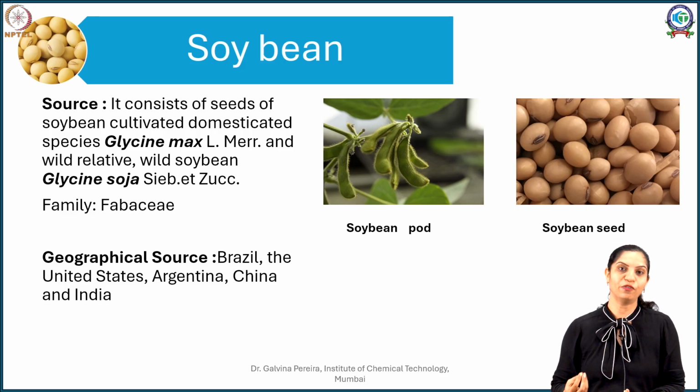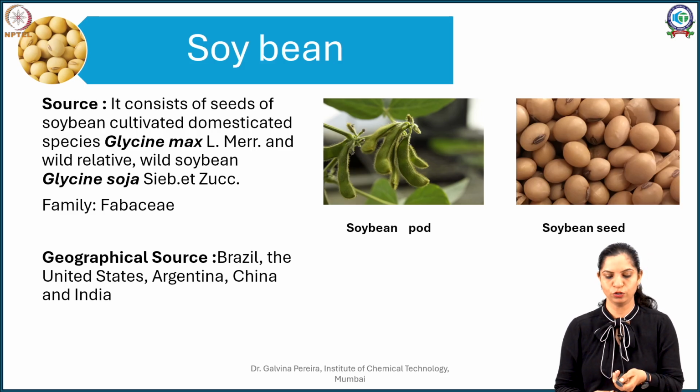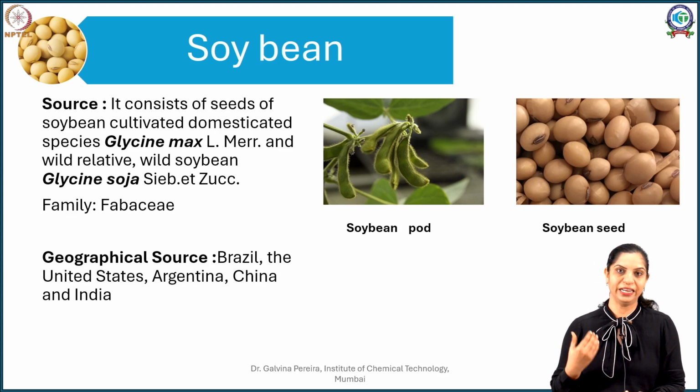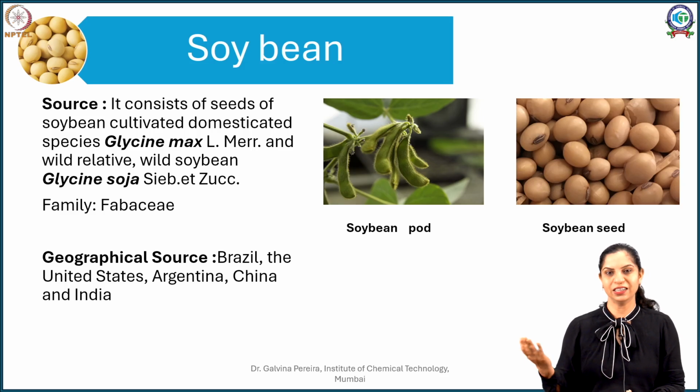It will start flowering and then bear pods. You can see the soybean pod in the image. As the pod ages, the green color fades to a little yellow and thereafter brown. Once this is done, the crop is harvested, allowed to dry and threshed. On threshing or beating, you get the soybean seeds.